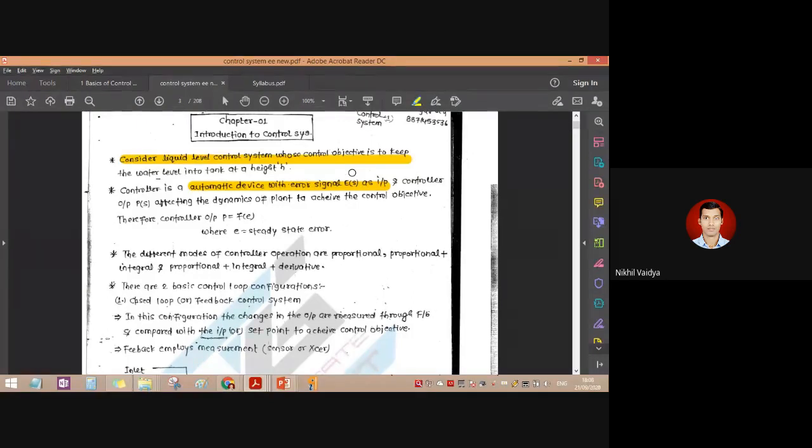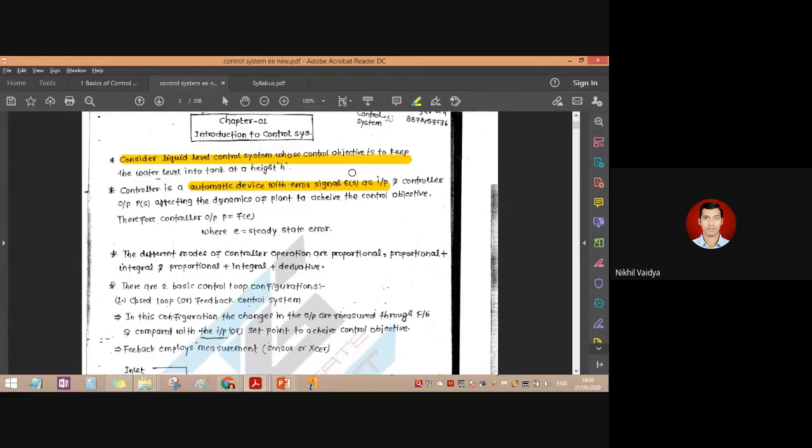So for the new students, new meaning those who are in third year and have not come across the control system subject, I would like to tell. So basically, any system, what is the meaning of system? So a system is nothing but an arrangement of various components for attaining a certain objective. So that is called a system. And a control system is nothing but when we need to control that system with respect to the desired result, then it is called a control system.